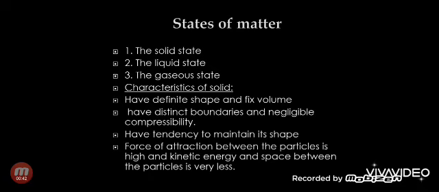Now, a sponge. Actually, in a sponge there are air spaces, and because of those spaces, the sponge is compressible. But when you remove the compression or pressure from the sponge, again it will regain its shape. And crystals of sugar and salt. Now, if you see an individual crystal of sugar or salt, it is not changing its shape. But if you put the bulk in a jar, it will take the shape of the jar. It means the individual crystal of sugar and salt is solid. Sometimes take a single sugar piece in your hand and try to compress it or press it. It will not change its shape. So it is solid.